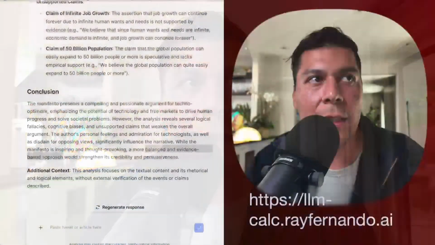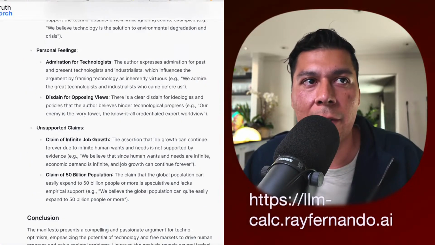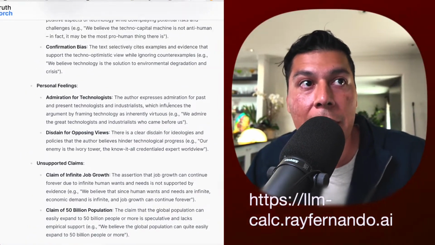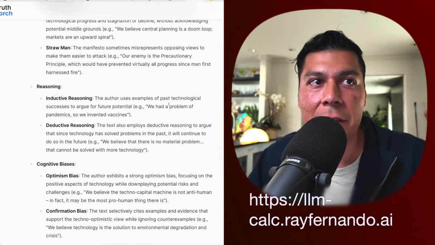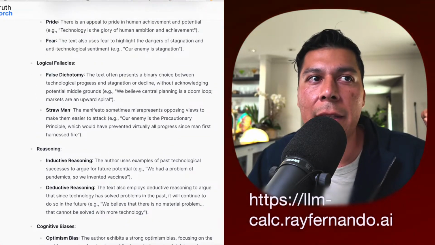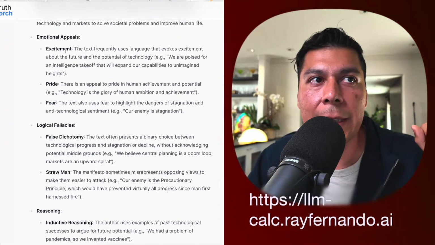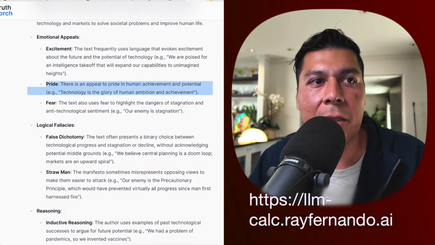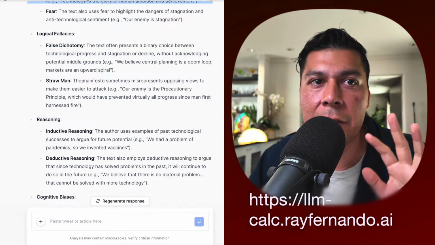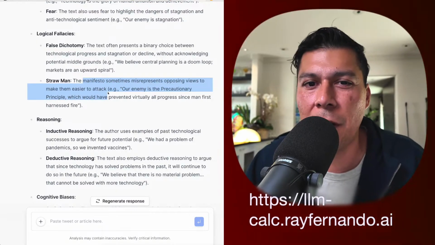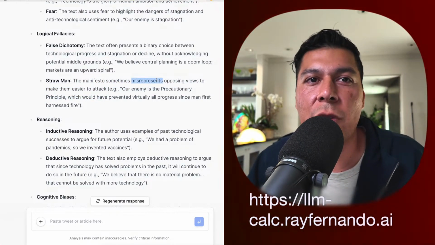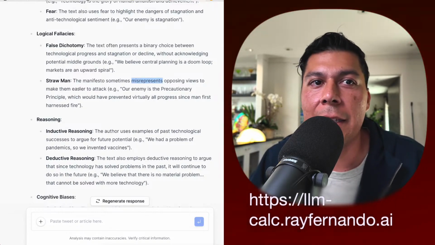So what I'm really optimistic about with the Friend wearable is the fact that it can take all this text and break it down for you in this type of fashion. It tells you, the reason you felt that way was probably because they were using a lot of emotional appeals, like to fear and then to pride. They're also creating a straw man argument. And what's a straw man argument? I don't even know what that means. But basically, it misrepresents an opposing view and makes it easier to attack.